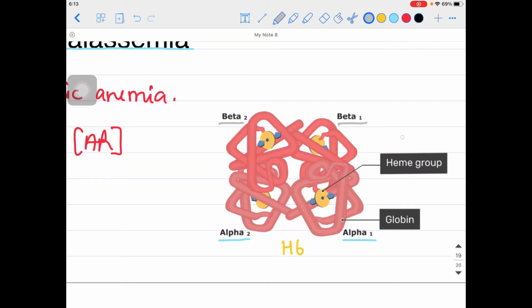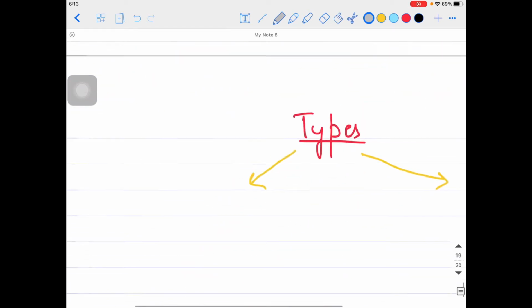There is the possibility that one beta chain might be involved, or that both beta chains might be involved. Same goes with the alpha also. There is the possibility that one alpha chain is affected, or both the alpha chains are affected as well. So we'll talk about this in detail.